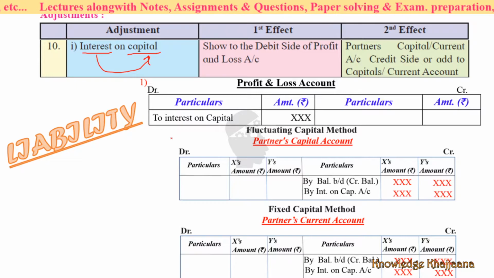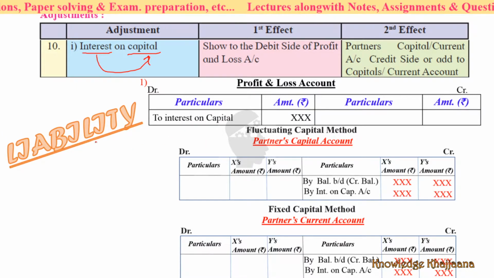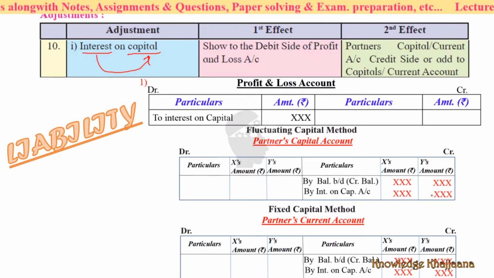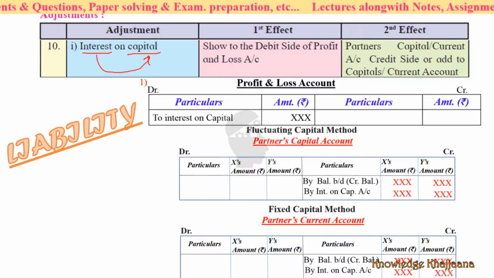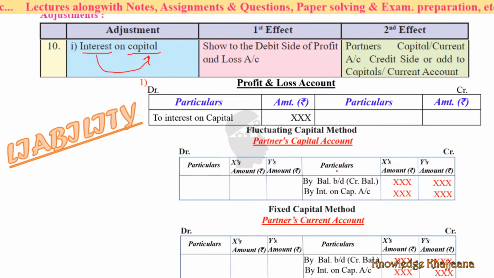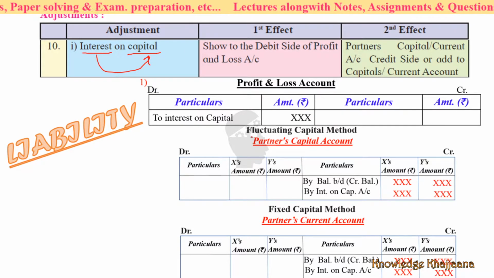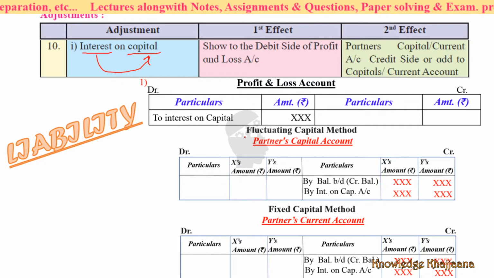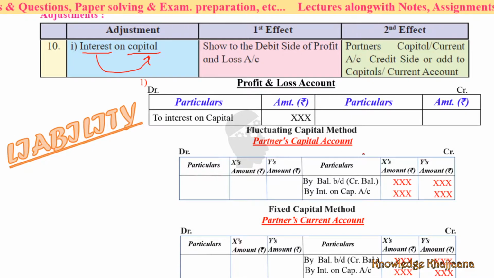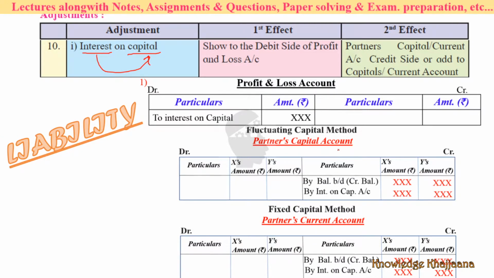See, in topic 1 in this lesson, we have learned how to maintain the capital accounts. We have learned 2 methods, fluctuating capital method and fixed capital method, right? Now, if interest on capital is to be given to the partners, if we follow these 2 methods, as per the first method, fluctuating capital method. In the fluctuating capital method, what is done? All the transactions are recorded in the same account, right?